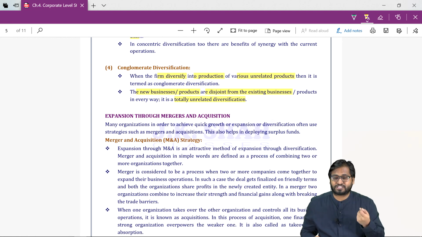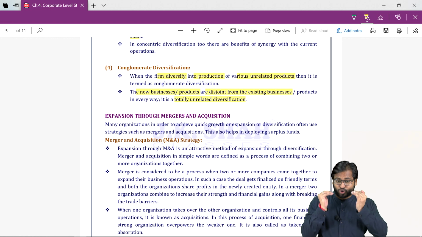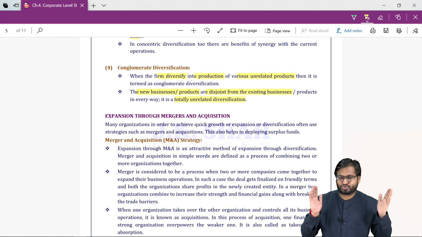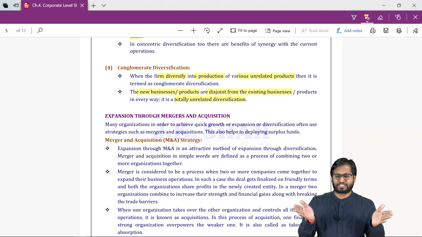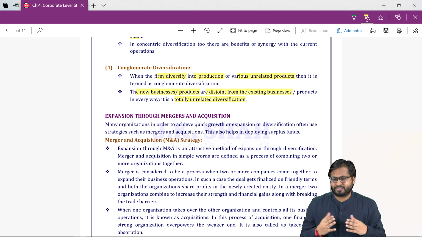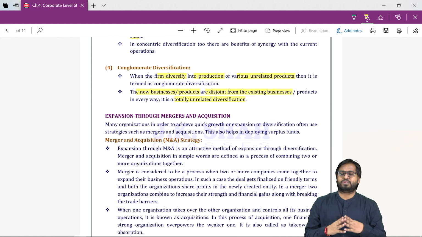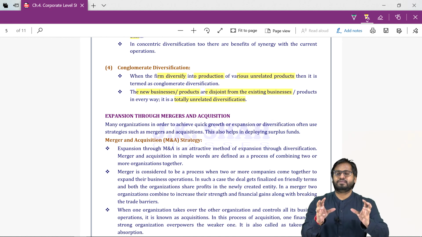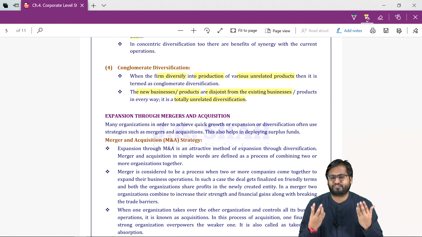You can have benefits in terms of increased revenue. You can have reduced cost. Now two businesses merge together, some cost will be reduced. Some expenditure which was incurred individually will no longer have to be incurred. You'll have good employees with you. Those employees who are capable, competent will be retained. Others will be asked to let go. So this is the benefit of synergy. You'll have better management personnel. So these are examples of synergic benefits that you can get.